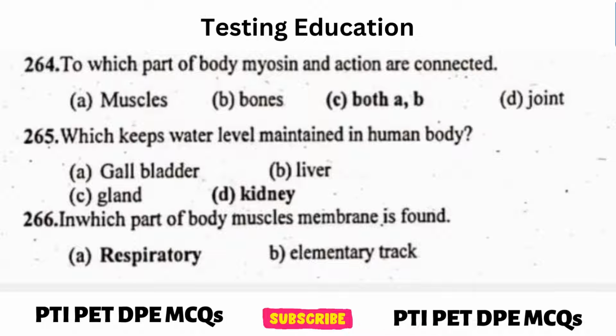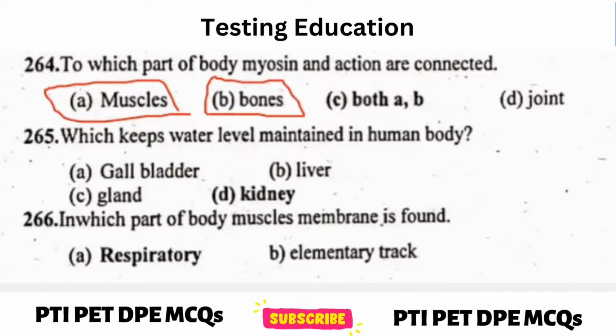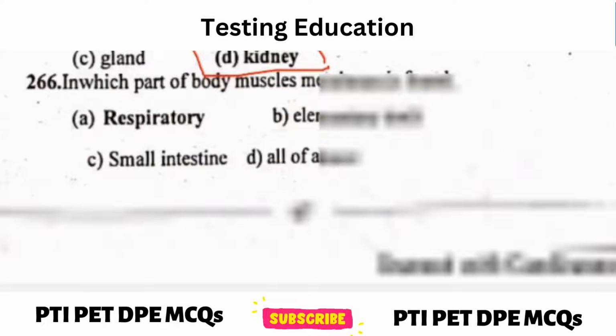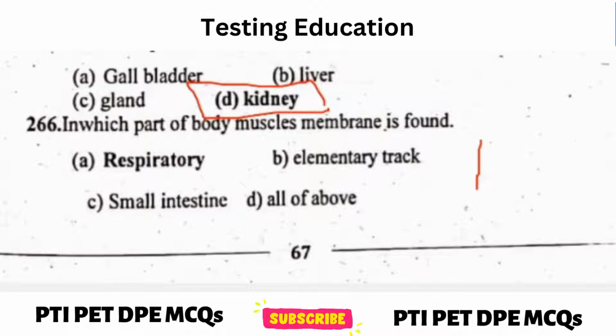Next question. To which part of body myosin and actin are connected? Answer, muscles and bones. Next question. Which keep water level maintained in human body? Answer, kidney. Next question. In which part of body muscle membrane is found? Answer, respiratory.